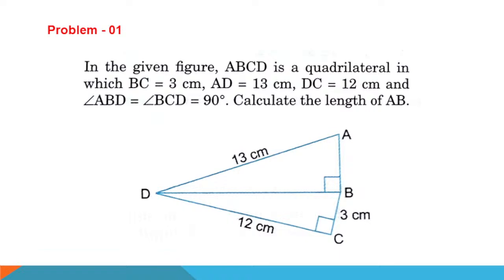And observe the picture carefully. There are two right angles. Right angle triangle means Pythagoras theorem. This way you will remember. Right angle triangle means Pythagoras theorem, and Pythagoras theorem means right angle triangle. Understood? This way. First you draw the picture.